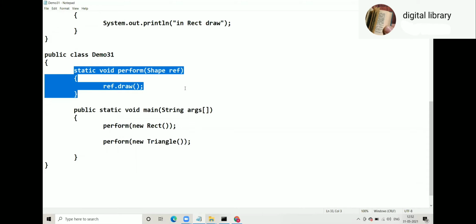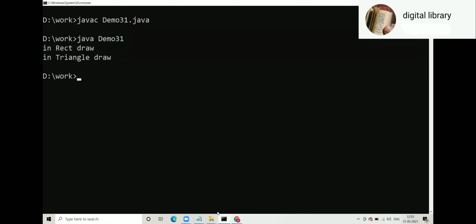So that is the 31 example. Indirect draw in triangle draw.